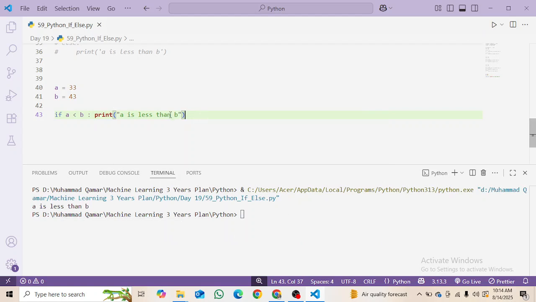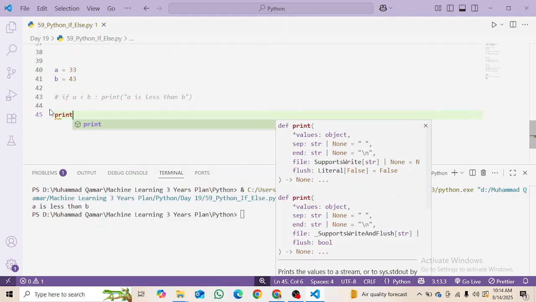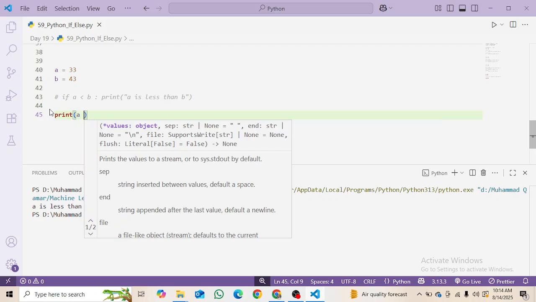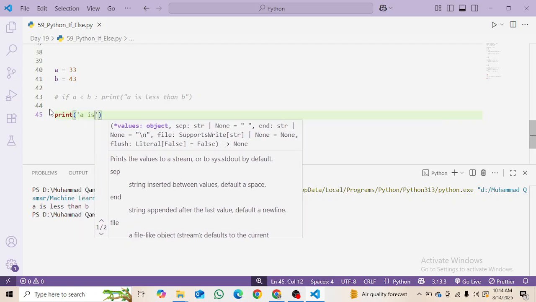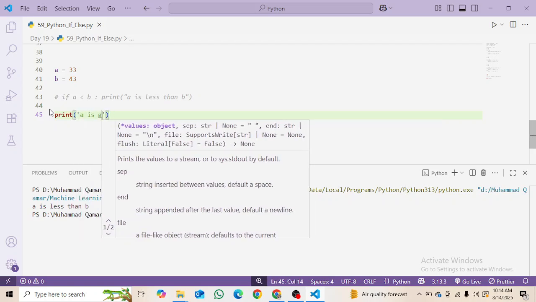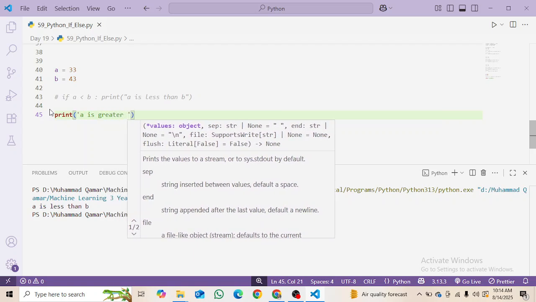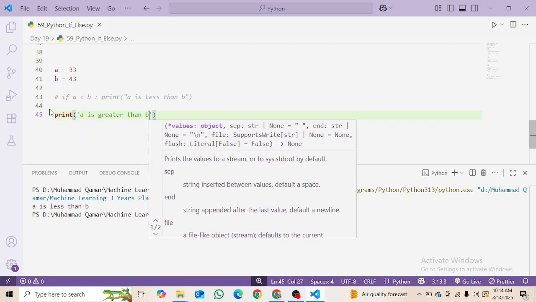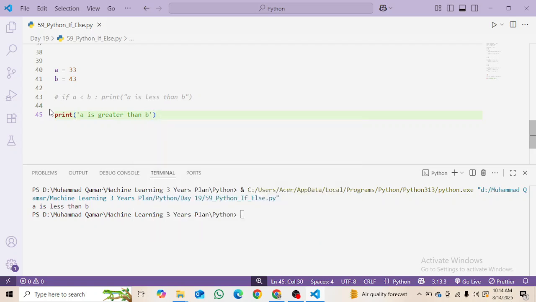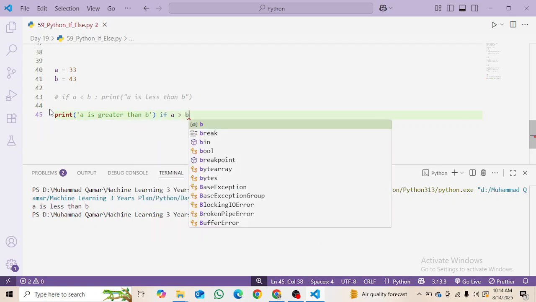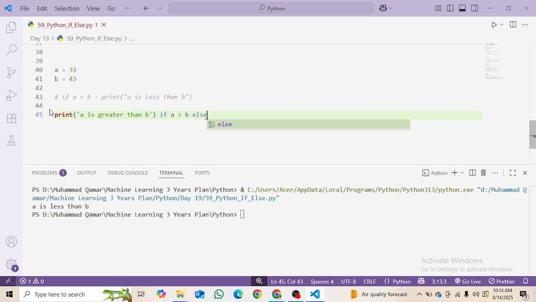Then I am making two conditions in one line: print a is greater than b if a is greater than b, which is not true, else print a is less than b.